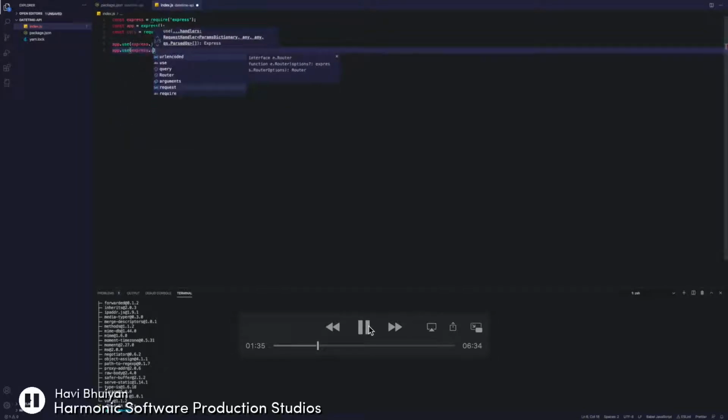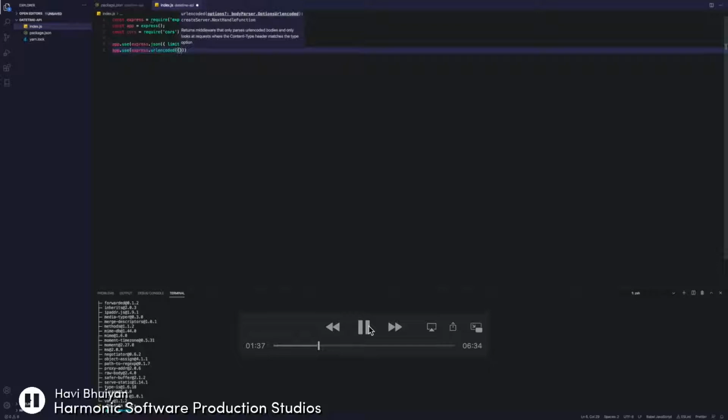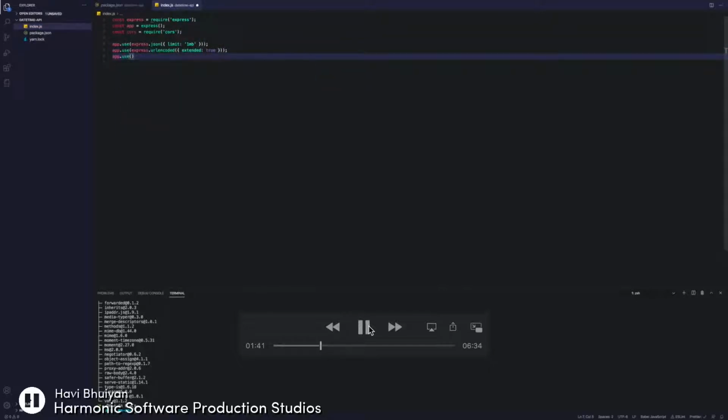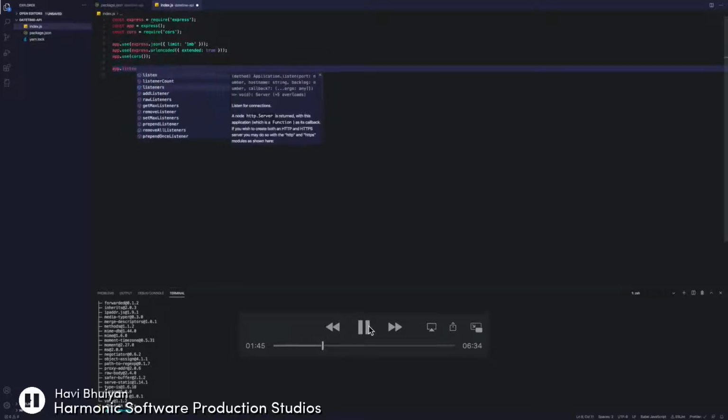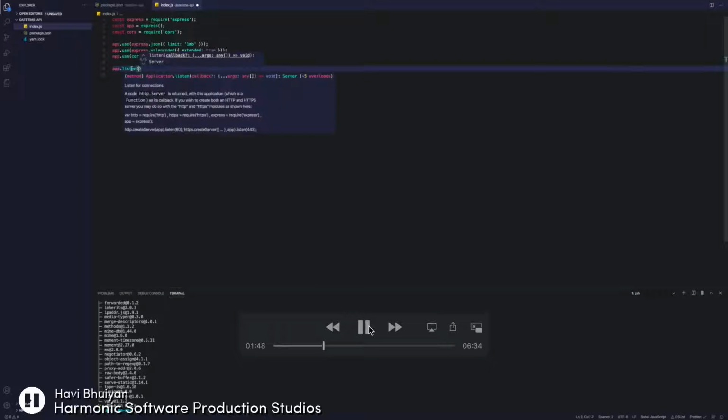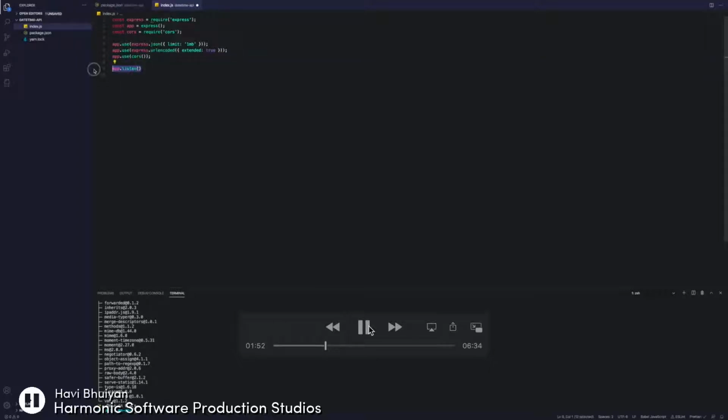The next two lines here are going to be basic boilerplate. The first one there is just telling Express that we want to communicate using JSON. The next one is telling Express that, hey, we might have some fancy URLs that have some special characters. So we want to use URL encoding so that it can pick up those fancy characters and encode them correctly.